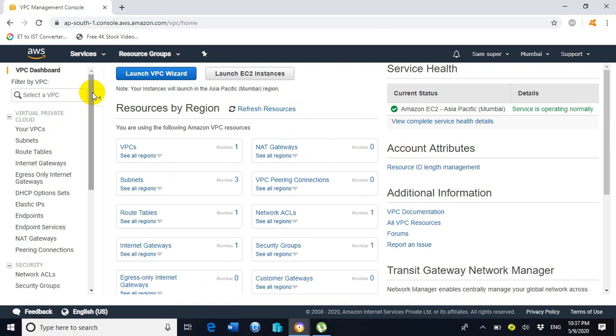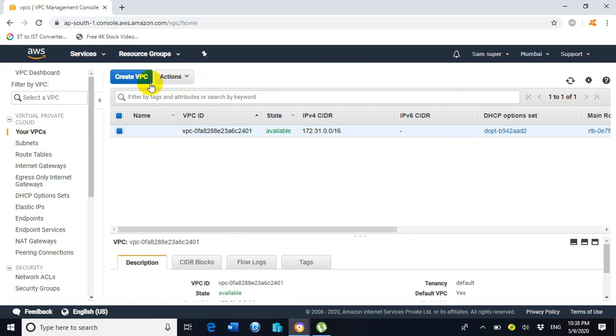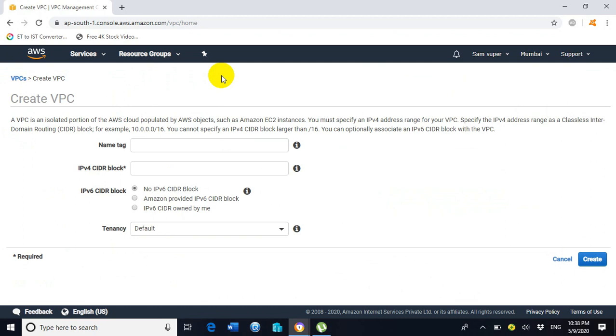On the left hand side under the VPC dashboard we will get an option your VPCs. So click on your VPCs. Now click on create VPC. Assign the name of the VPC as VPC Mumbai.